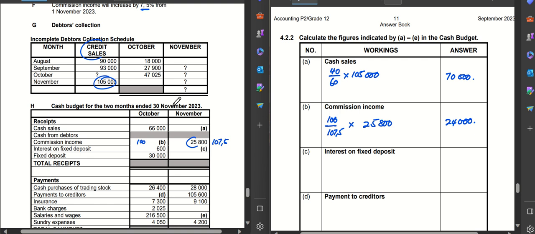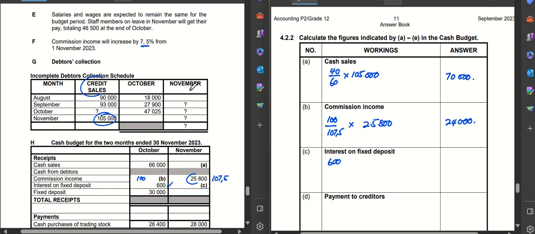So if we want to get this fixed deposit, there are several ways in which one would have done this. The first one is to get the fixed deposit that we had at the beginning, because interest here is 600 rands per month. That interest was for a month. How much would it have been for the year?